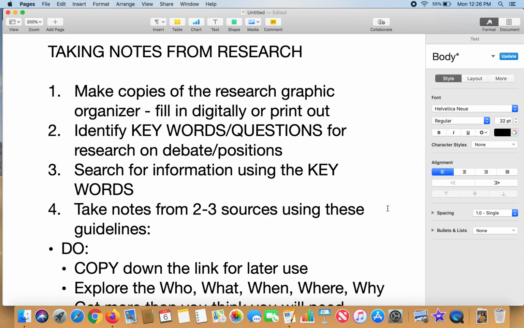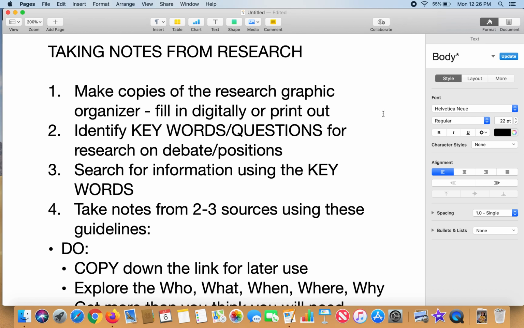Notes from research. The first thing you have to do in this step, and this is a multi-day step, it should not be rushed. It should take you several days to find enough quality information to make your argument. The first thing you should do is to make copies of the research graphic organizer, which you will find on the slide for this step. You may fill it in digitally as you research, or you may print it out and take notes using pen or pencil.